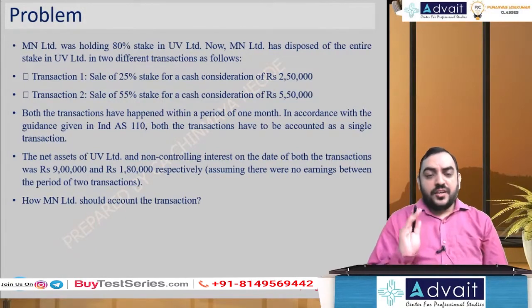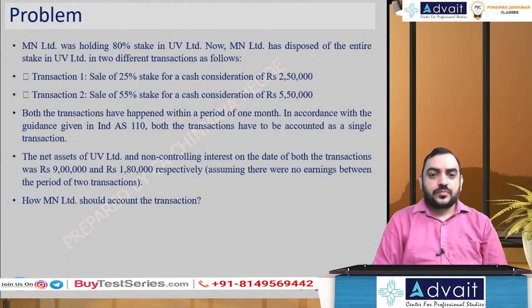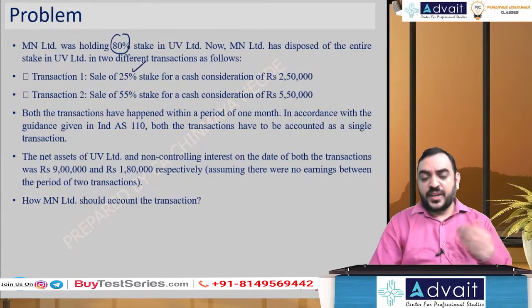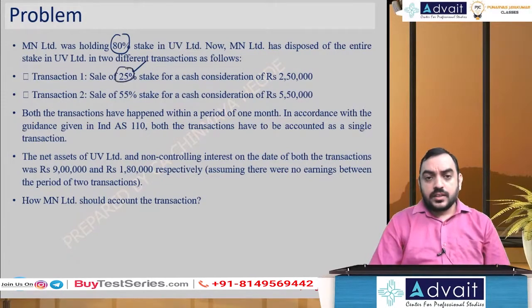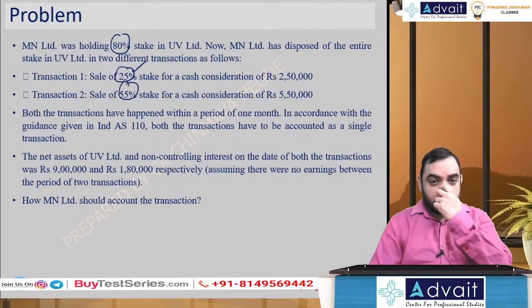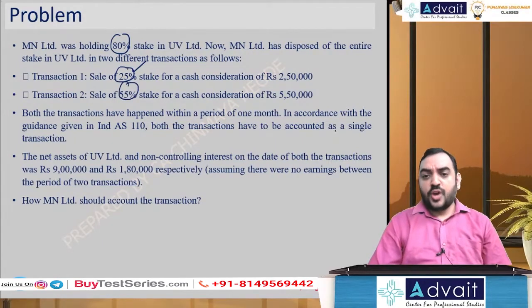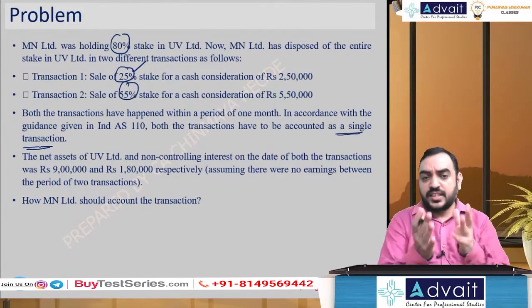Okay, fine. So both are happening in the same year, and initially you had 80%, then you lose the 25%. That means the balance became 55%, and 55% also you lose, then it became 0%. And they only said you have to account as a single transaction because it happens within the same year.